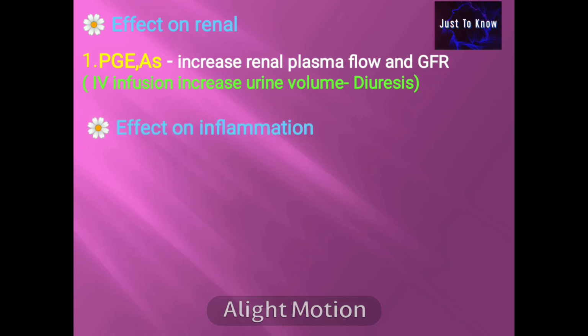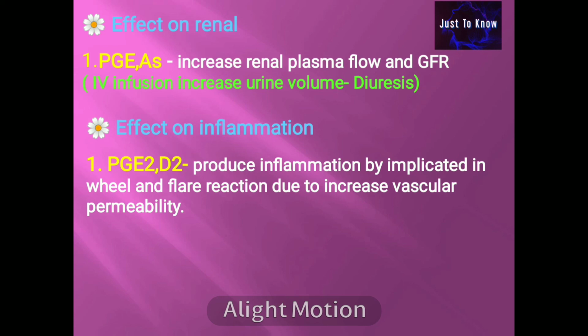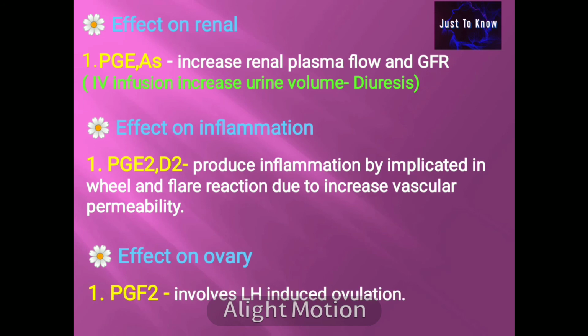Effect on inflammation. Prostaglandin E2 and D2 produce inflammation by increasing the vascular permeability and vasodilatation, thus producing the local inflammation and wheal and flare reaction. Effect on ovaries. Prostaglandin F2 is involved in LH-induced ovulation, mainly in animals.